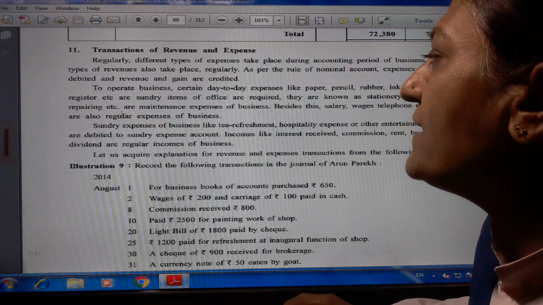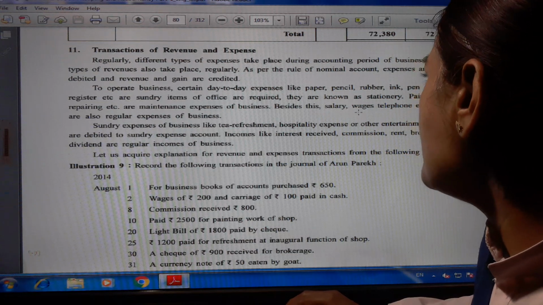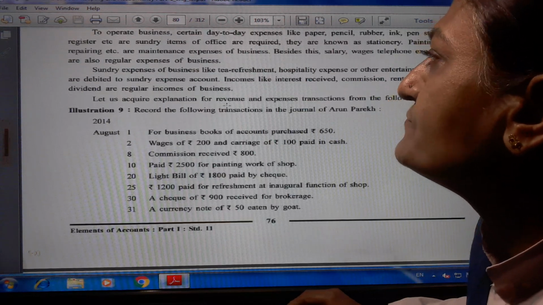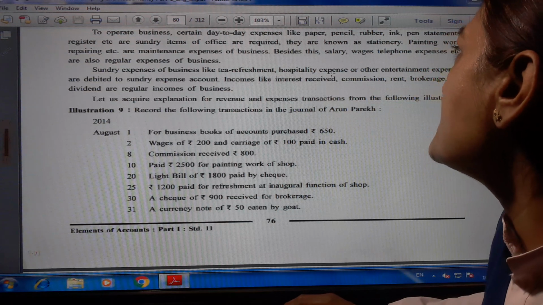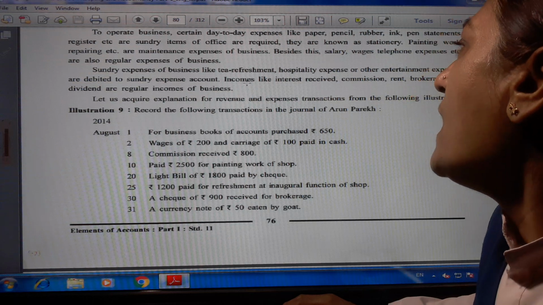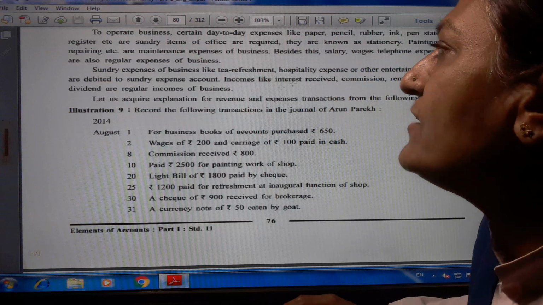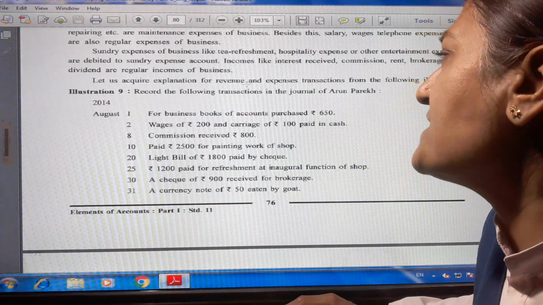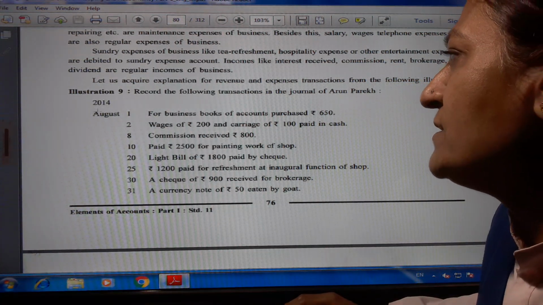Painting work, repairing, etc. are maintenance expense of a business. Besides this, salary, wages, telephone expense, etc. are also regular expenses of a business. Sundry expenses of a business like tea, refreshment, hospitality expense or other entertainment expenses are debited to sundry expense. Incomes like interest received, commission, rent, brokerage and dividend are regular income of a business. Let us acquire explanation for revenue and expense transactions from the following illustration.